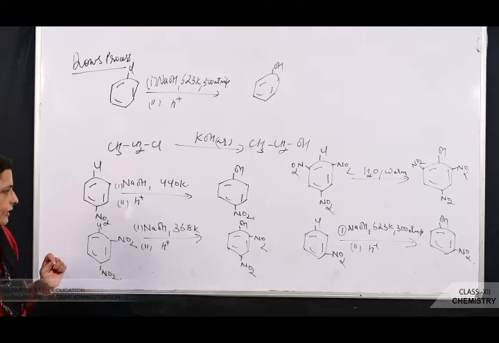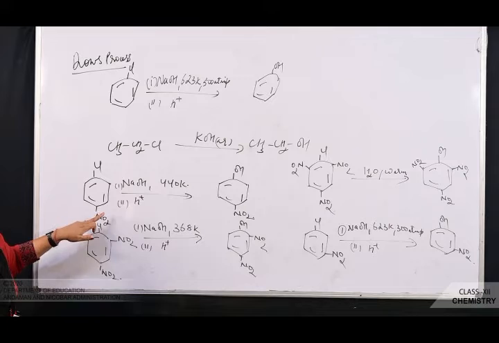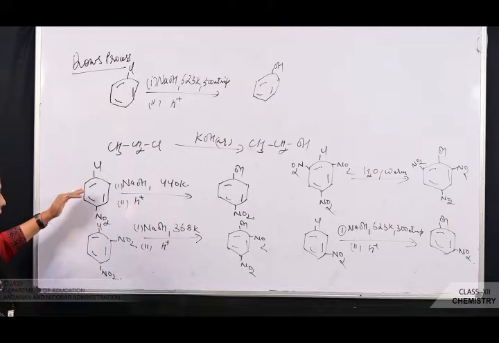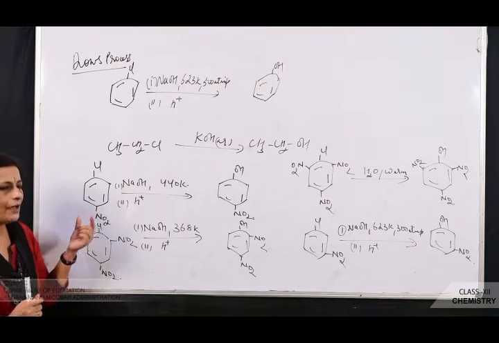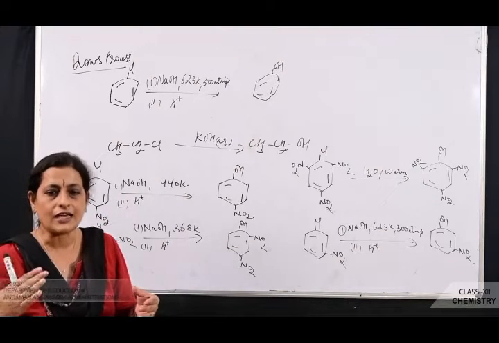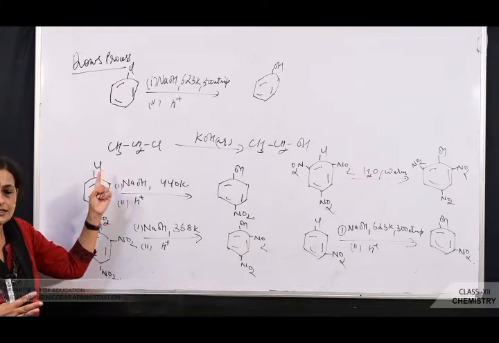Now listen here carefully. Due to resonance, the electron density is increasing in which position? Ortho and para position. So that electron is withdrawn by whom? The electron withdrawing group. So what happens to the resonance effect? It weakens. So the cleavage of carbon halogen bond will take place easily. So is it clear?